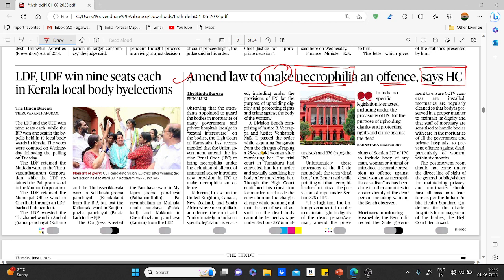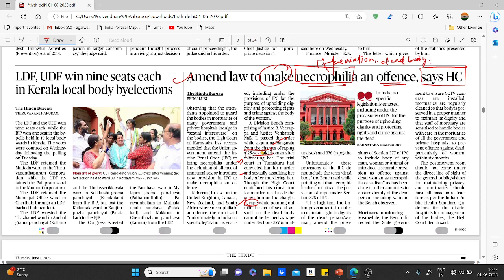Necrophilia means the habit of fascination towards a dead body, which is known as necrophilia. Recently, a case went to the court. A 25-year-old woman was murdered, and after the murder, she was raped by a person named Rangaraju. The trial court in Tumkuru convicted him for murder and for sexually assaulting her body after murdering her. So the High Court confirmed his conviction for the murder, but it set aside the conviction on the charges of rape.